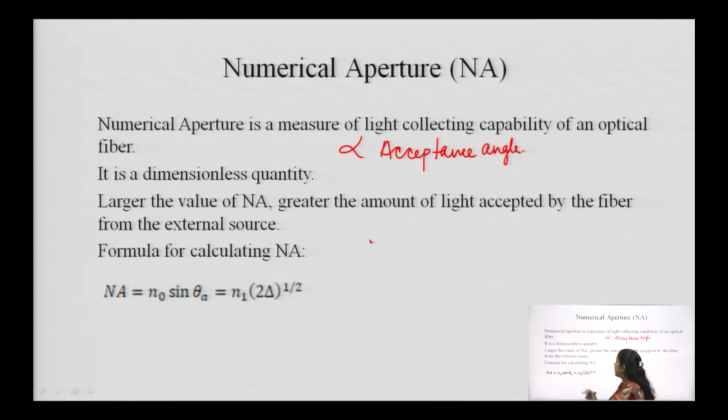Now, the formula for calculating the NA, that is our numerical aperture, is of course sin theta A, where theta A is our acceptance angle.